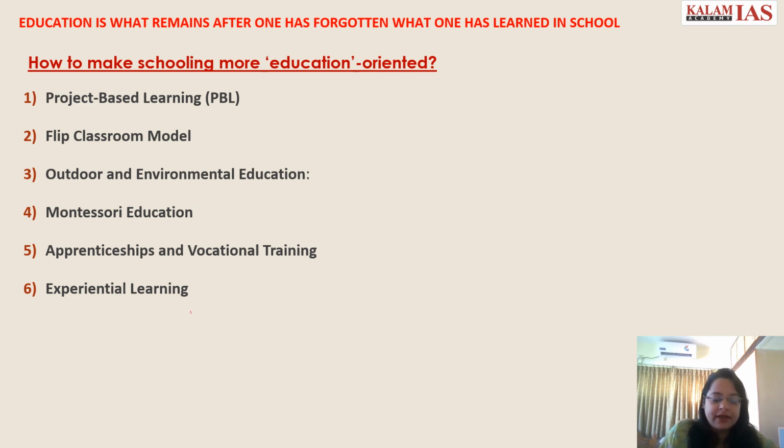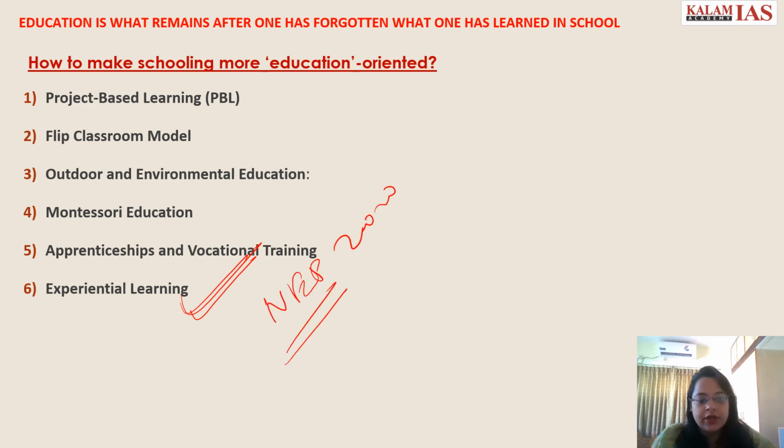You can talk of experiential learning here, that is being recommended by NEP 2020, the National Education Policy. You can talk of vocational education, project based learning, and the flipped classroom model. Under project based learning, students will be allowed to work on projects like making sustainable gardens, building robots, organizing community events, so that will foster problem solving skills in them.